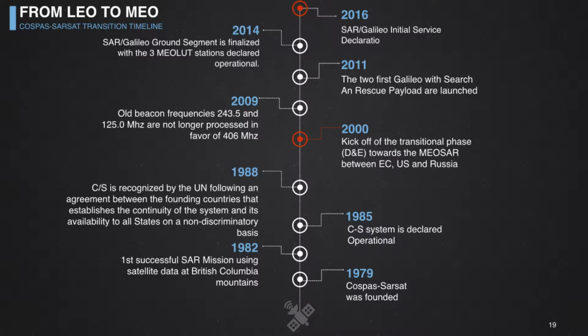Some more milestones here. The first two Galileo satellites carrying a search and rescue payload were launched in 2011. We have a great milestone next year, where we were supposed to declare the system operational, or what we call the initial service declaration.